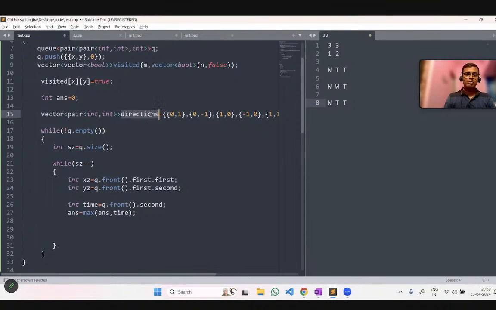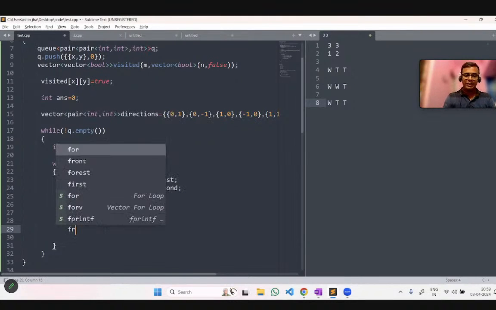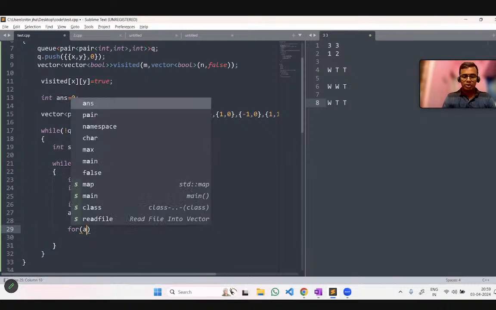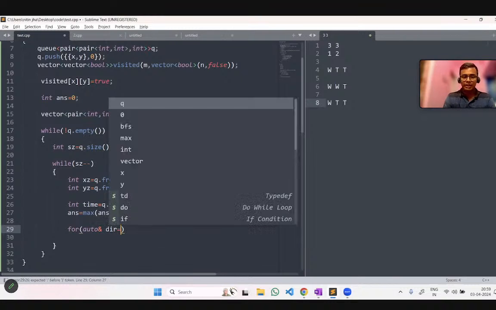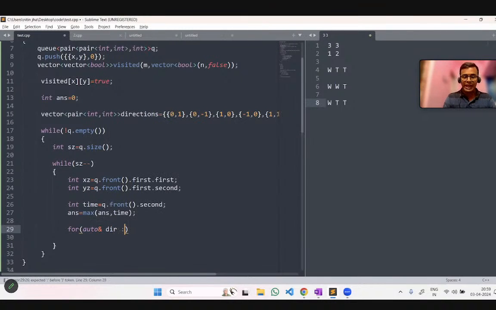So here the direction positions are written, so we will have to iterate over this direction array. Okay, so we will use an auto iterator. We have to write simply auto reference of direction. We will create an iterator named dir, let's say, and that will be iterating over the array which is named directions.